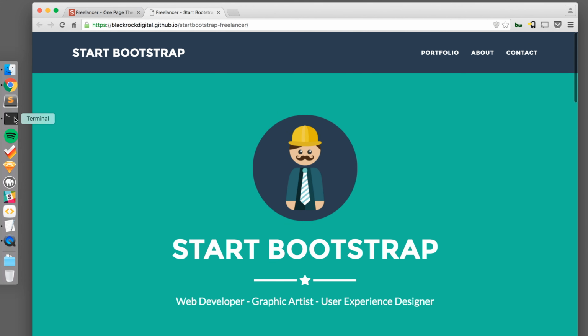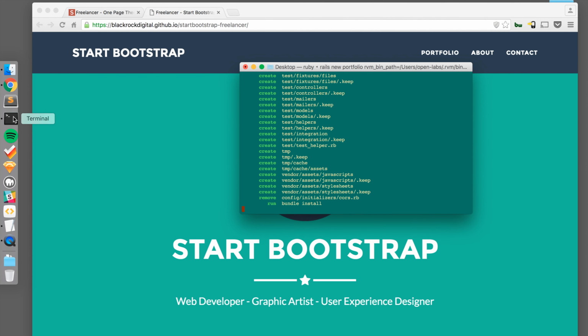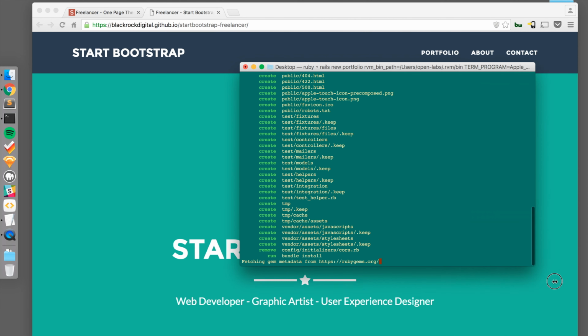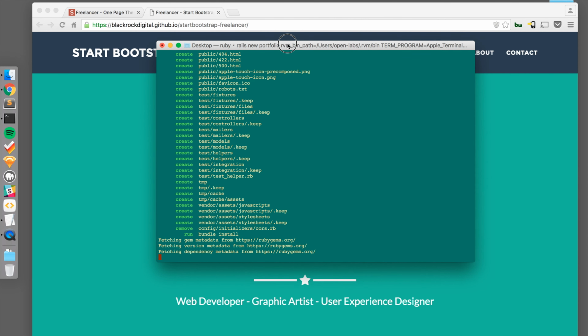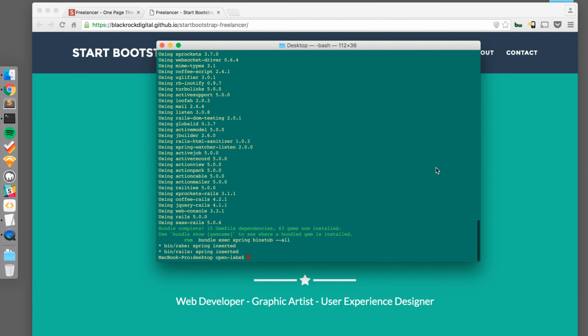The first thing we'll do is open up our terminal and create our new Rails app. I'll CD into the desktop and create the new app with rails new portfolio. Once that's complete, I'll CD into the new application.